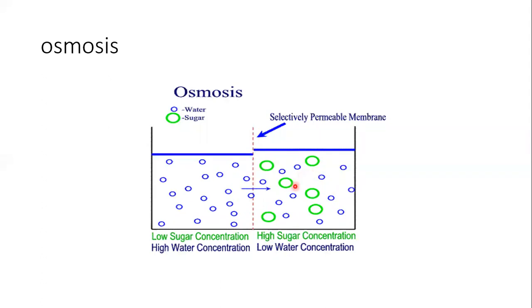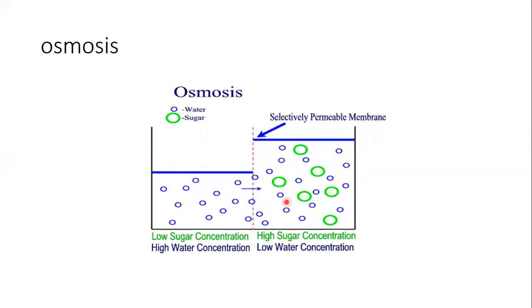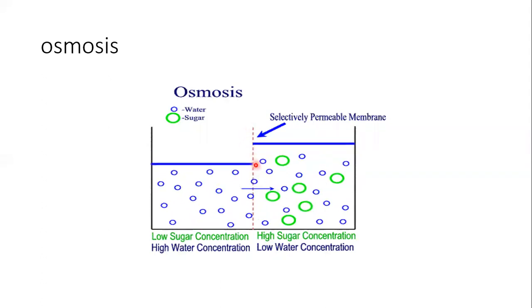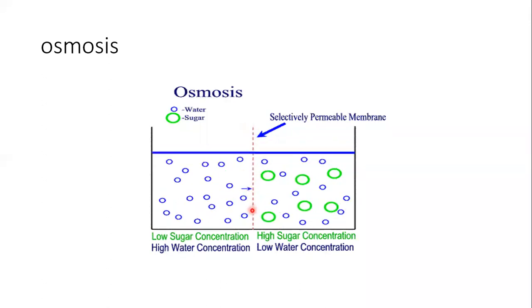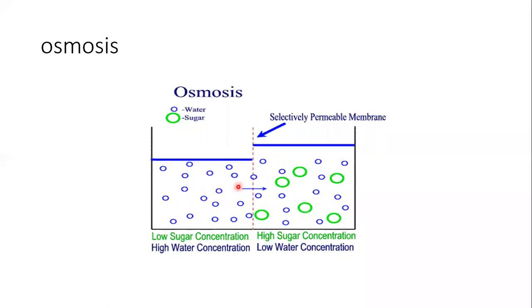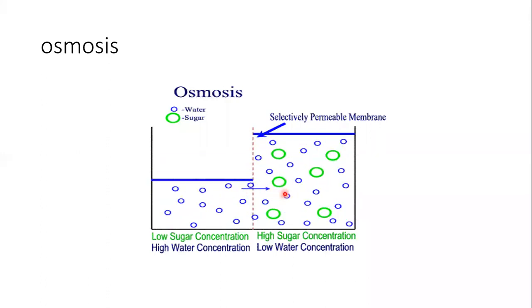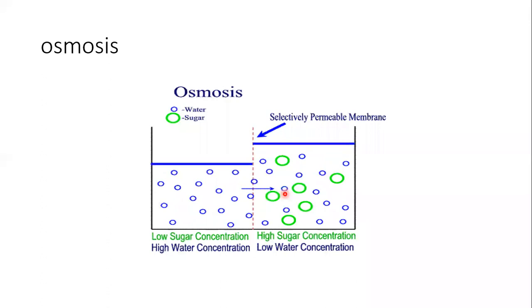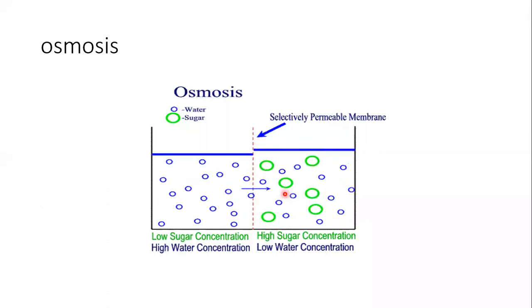Both parts of the beaker are separated through a selectively permeable membrane. So water molecules start moving from this part to this part, and this is what we call osmosis. Got it, Ashita?